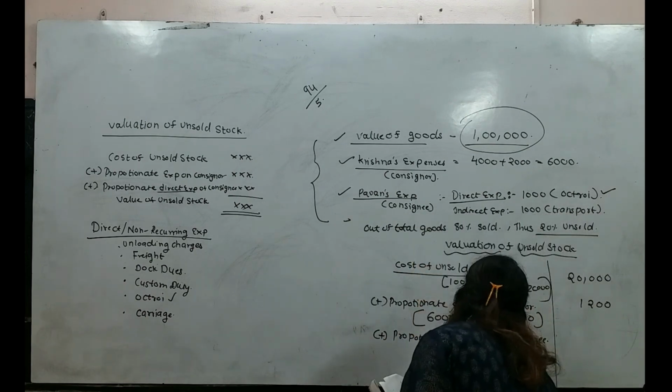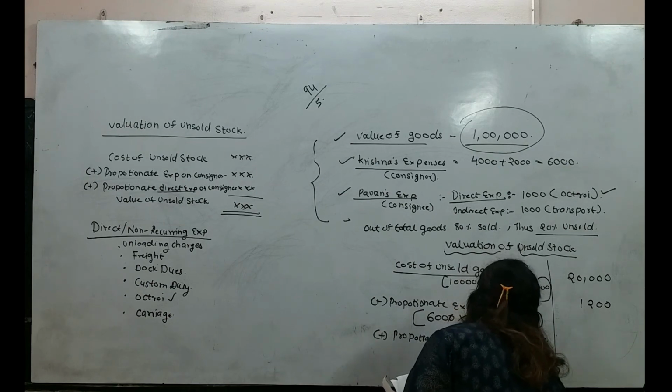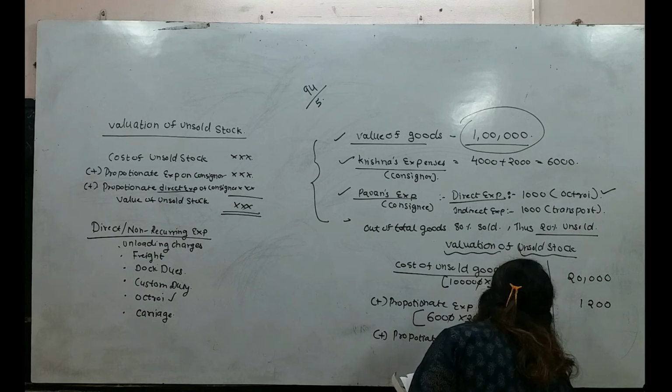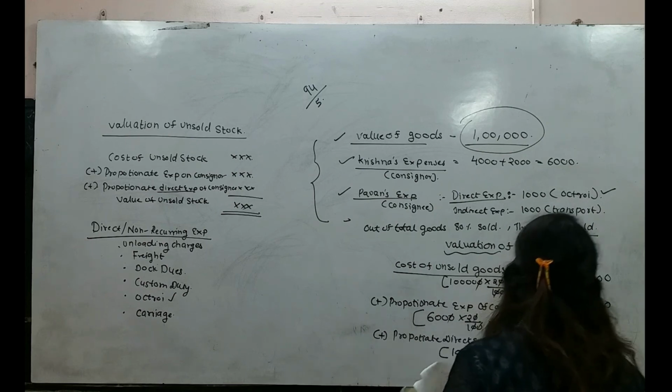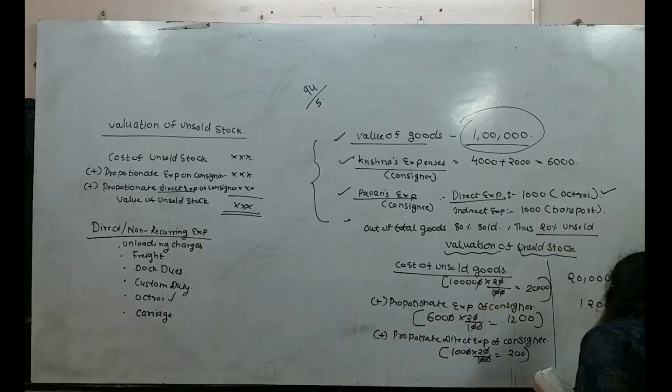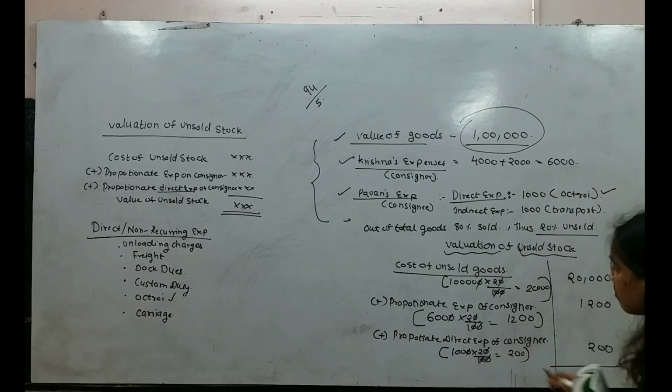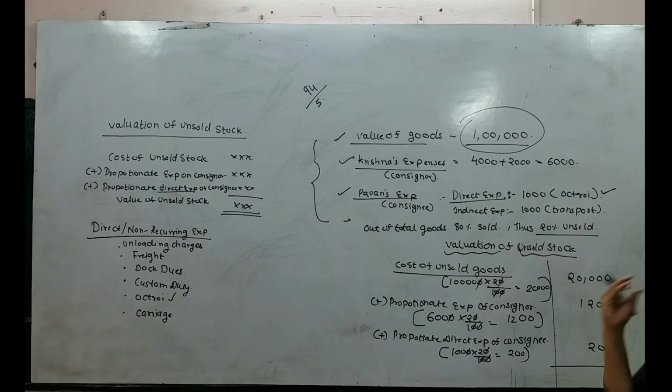So 1,000 into 20%, this 0 will get cancelled, this 0 will get cancelled. So it will be 200. Okay, why are we considering only 20%? Because we want to find out the value of 20% which is unsold. That's why we are taking 20% of each expense.